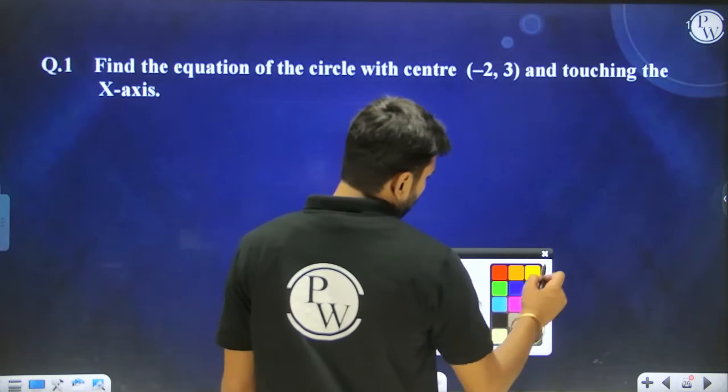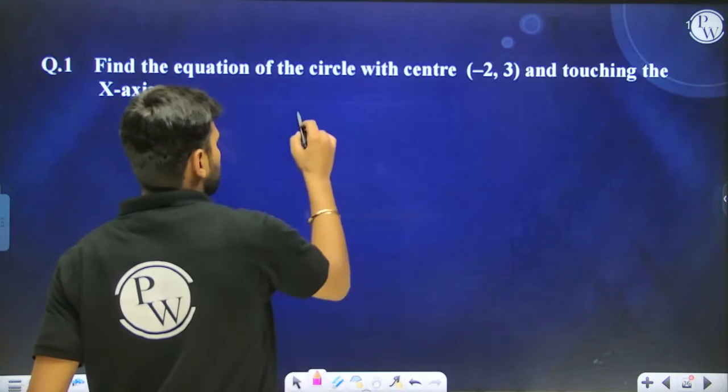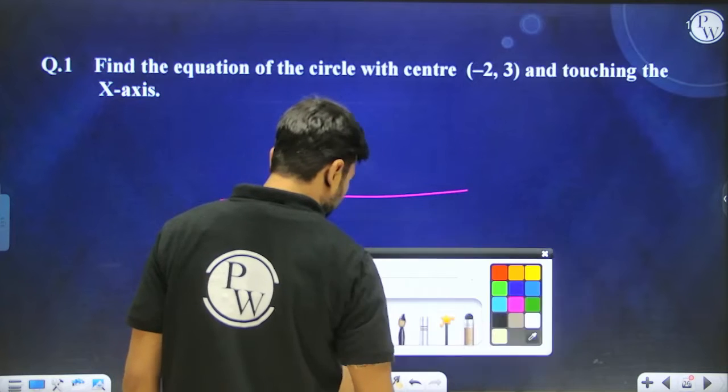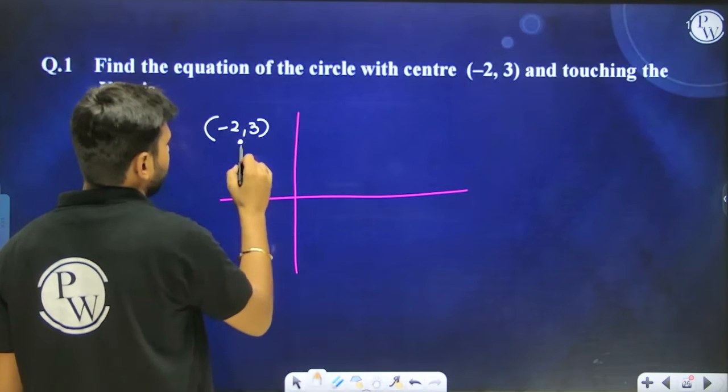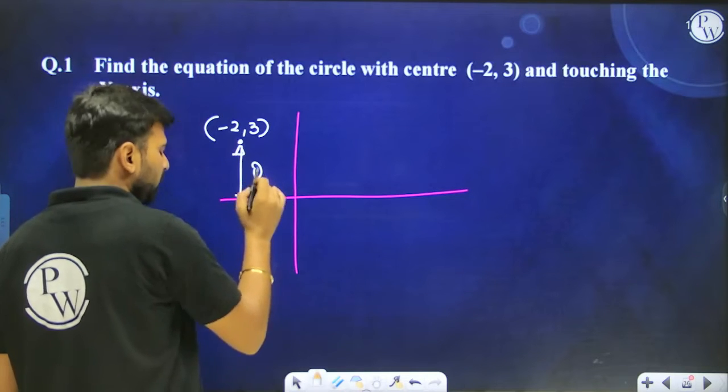Having center minus 2 comma 3, where is minus 2 comma 3 going to be, beta? Minus 2 comma 3 is going to be somewhere over here. So the radius of the circle is going to be what? The radius of the circle is going to be 3. That's it.